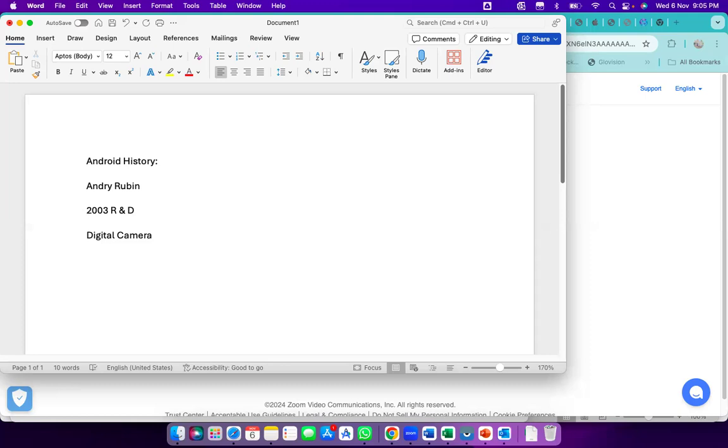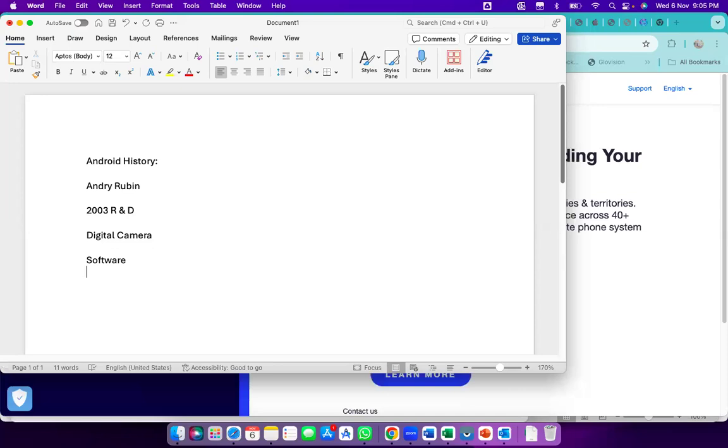Then he thought, why do we have to invest this much? What is the difference between these two? Then he got one point: that is mature software. That is the major difference between that and this. So he thought, why can't we make such software for these cameras? That is where the ideas started.